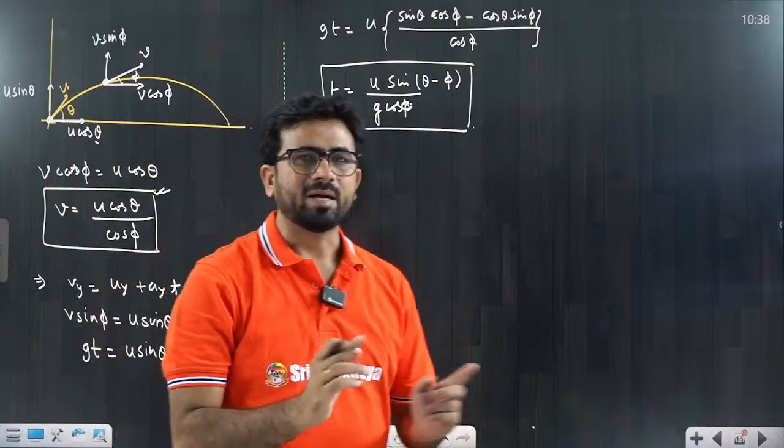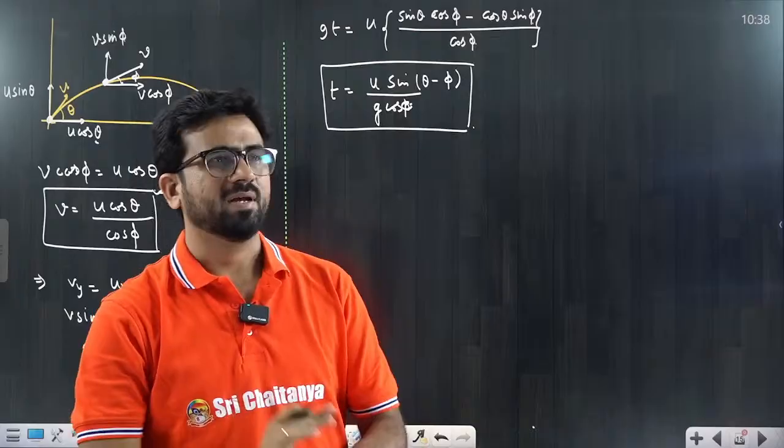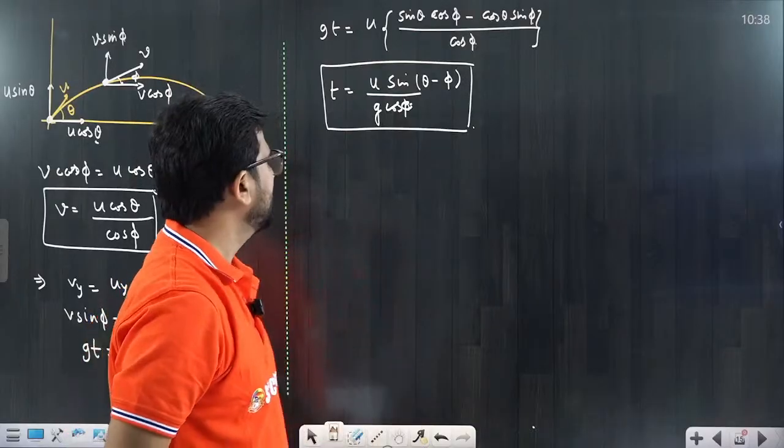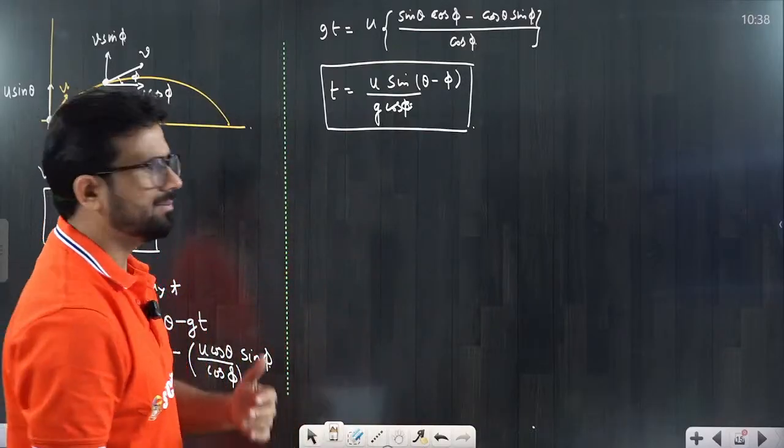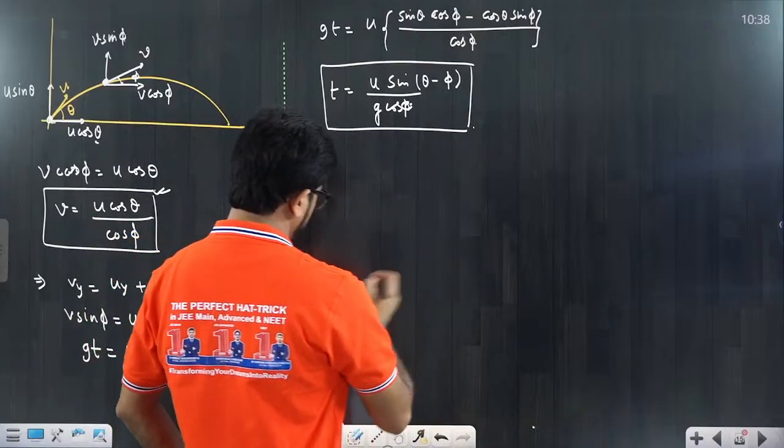What is the time interval? That is the time interval they are asking for. Directly we can calculate it. Understood? That's the simple thing that we call projectile motion. Some more basic problems I am just discussing.